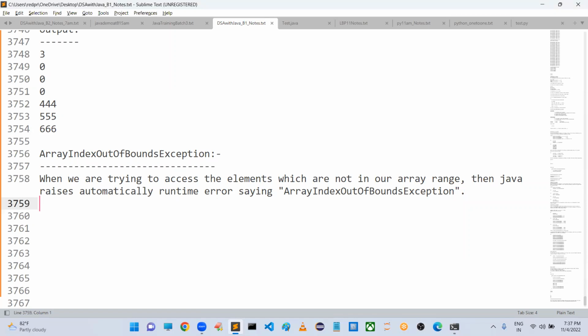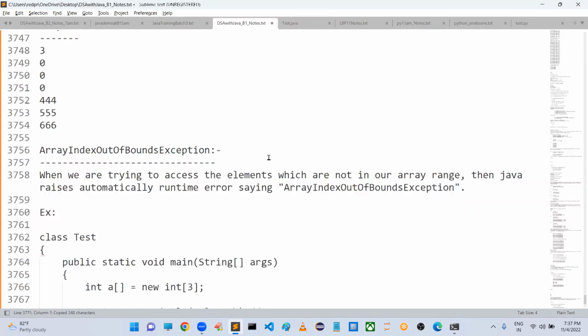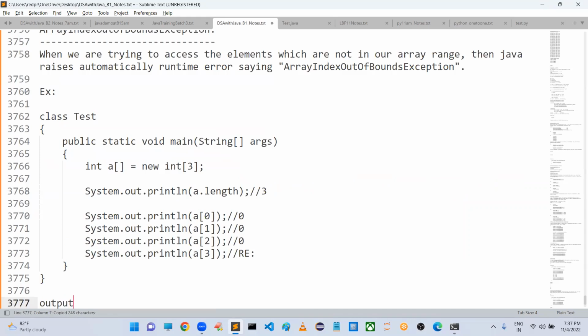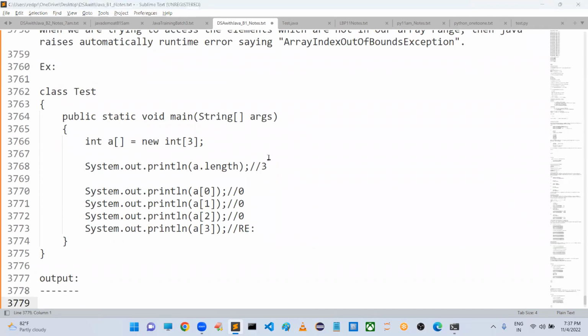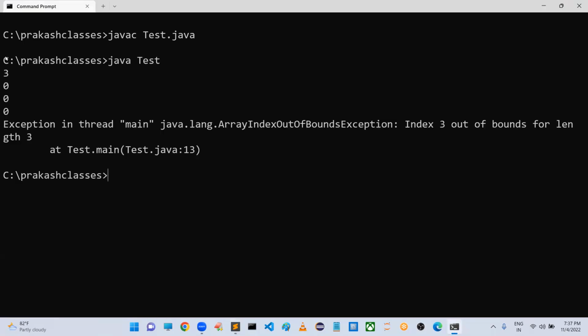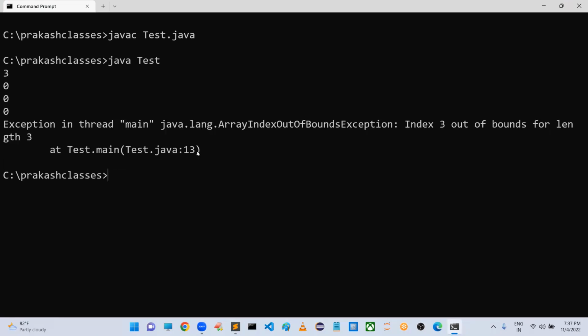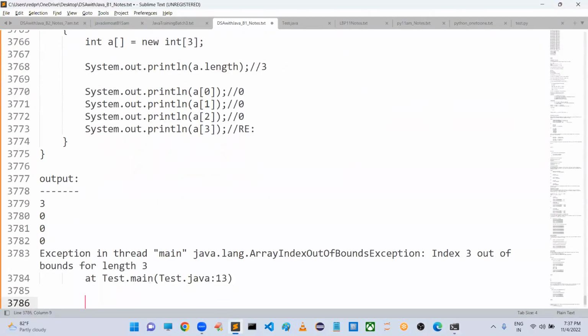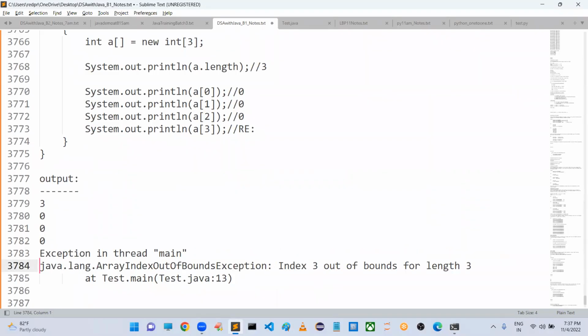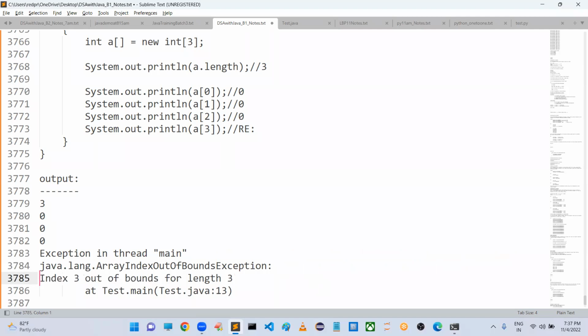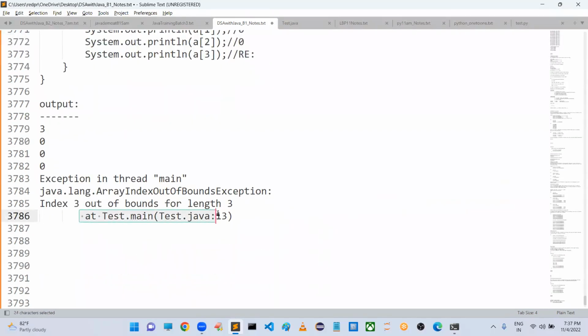Sir, now yeah, let me take an example also. So this one I can say. So what is the output that we are getting? Sir, first three element values we will get, but at the time of the fourth element, sir, we are going to get an issue. So this is nothing but the issue what we have. Okay, sir, this one is an exception. So this is the exception name. This is nothing but the description. This is nothing but the stack trace. Okay, like this we have.